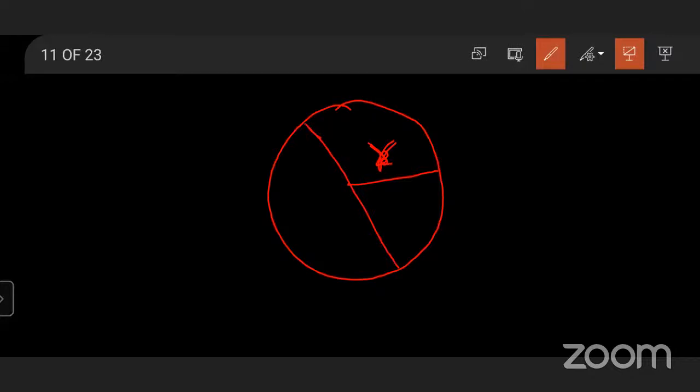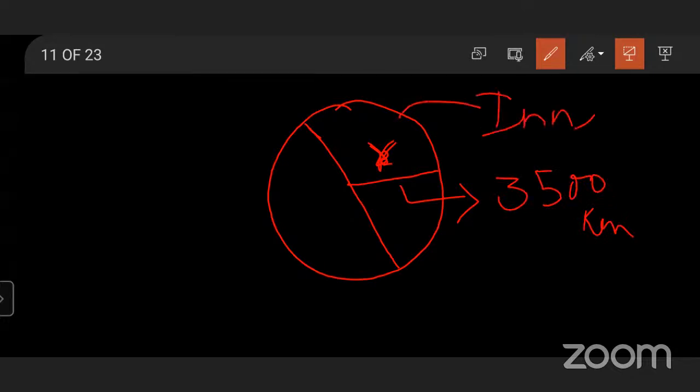So the radius of the inner core is about how much? 3,500 kilometers, right? This is the inner core, and its radius is about 3,500 kilometers.